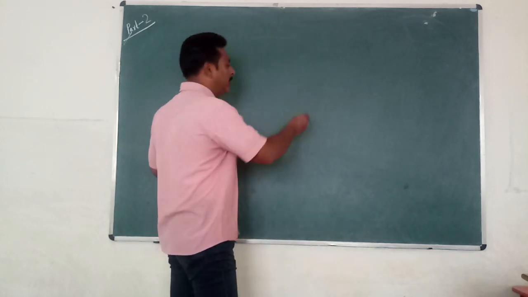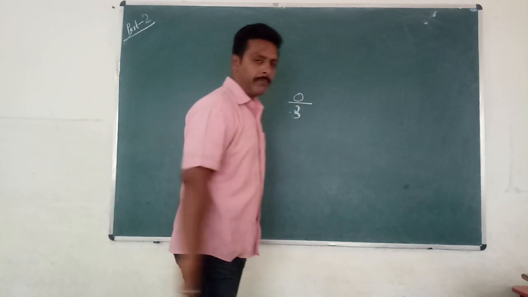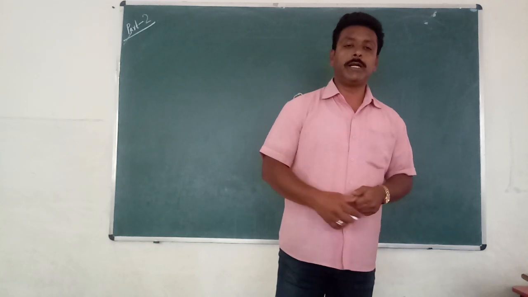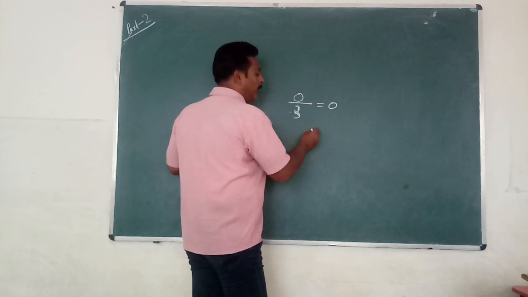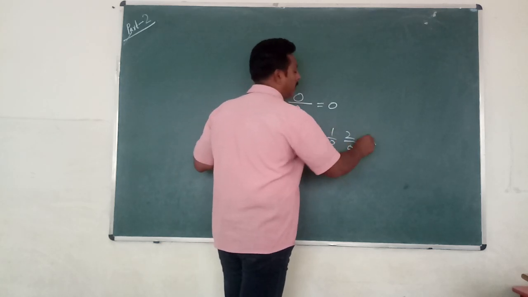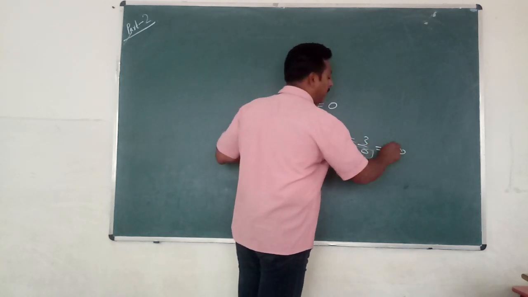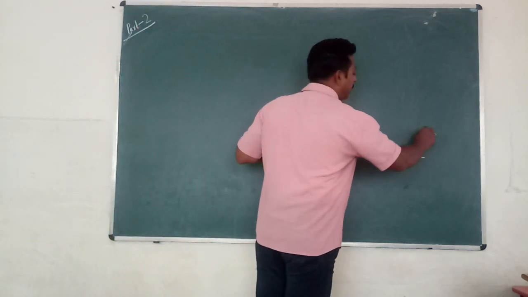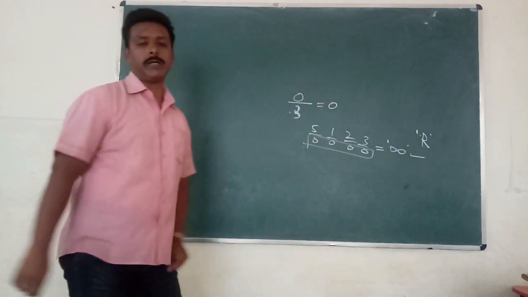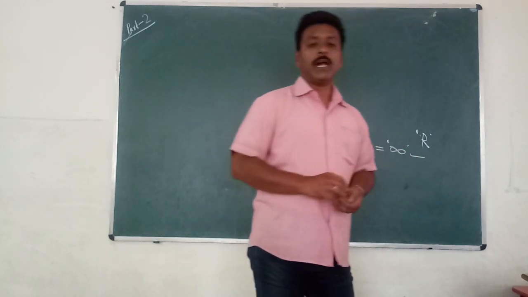I told you, whenever you divide 0 by any number, it may be 1, 2, 3, whatever the number at the place of the denominator, you will get 0. But if you reverse it, 5 divided by 0, 1 divided by 0, 2 divided by 0, 3 divided by 0, when the denominator becomes 0, that answer will be infinity. This infinity is not present in the set of real numbers. Apart from this, all numbers are included in the set of real numbers. That much in the last class we studied.